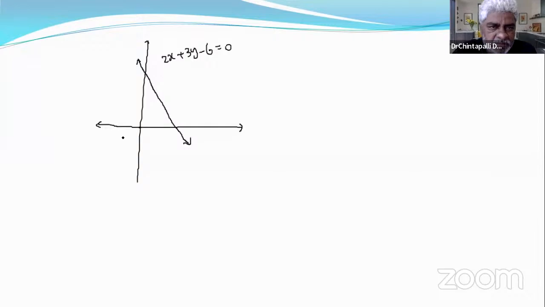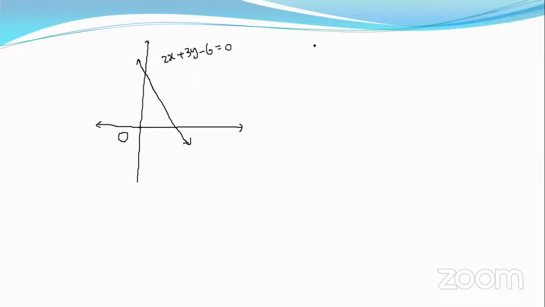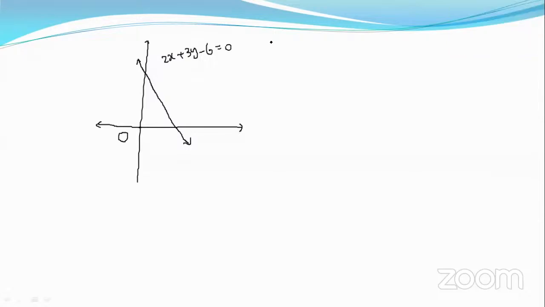This is origin O. For example, one point is given to you. Say any point of your choice. 1 comma 2.